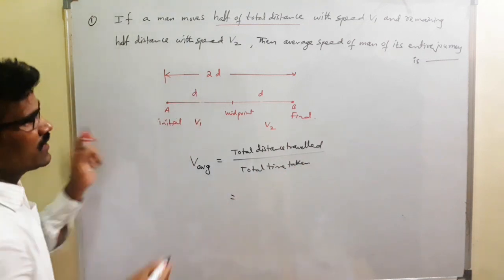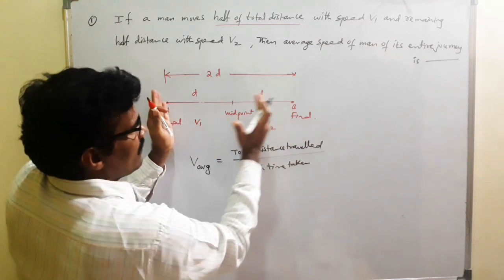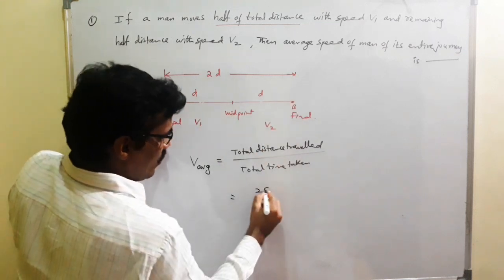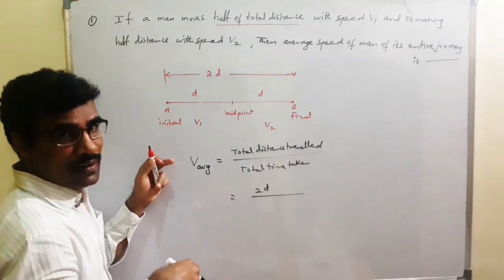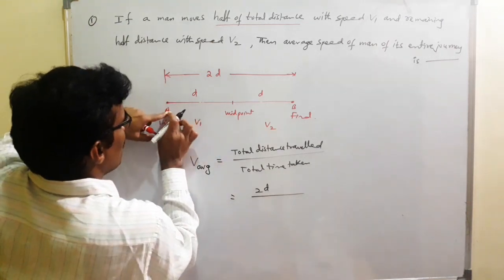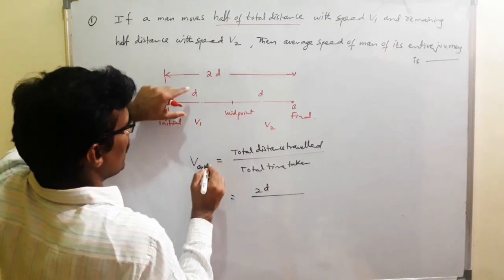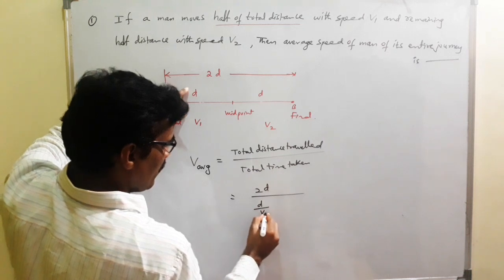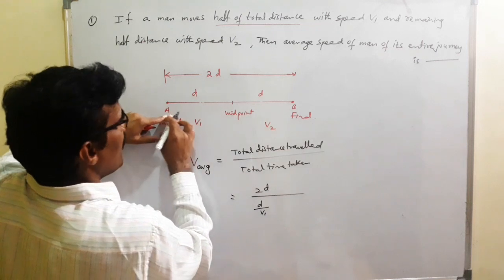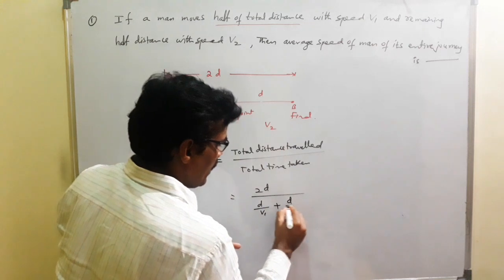Total distance traveled is 2D. Total time taken: the time taken from A to midpoint, where we know the distance and speed, is D by V1. Then the time taken for the rest is D by V2.